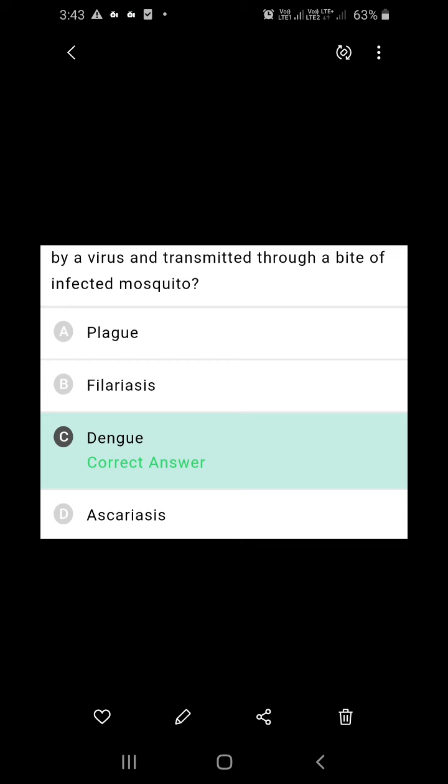The disease which is caused by a virus and transmitted through a bite of infected mosquito is nothing but dengue. Dengue is the disease.